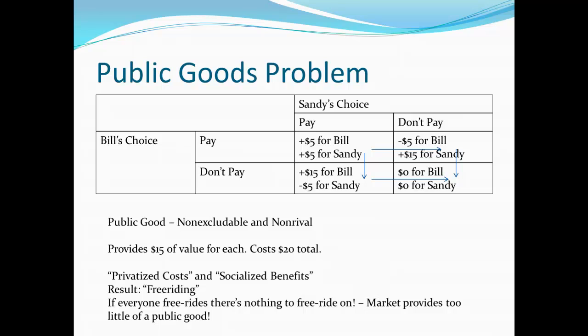Now, one thing I would say here is that I think immediately going to that as the solution is not particularly creative. We live in a world where we have things like Kickstarter, where it is possible to make my payment for a good conditional upon somebody else paying for the good. After all, we know with Kickstarter, we have a number of people that come together that decide they're going to fund this good, and they have to reach some target. If other people aren't willing to give enough for that target to be reached, I don't have to pay anything. So we can imagine Bill and Sandy setting up the same kind of scenario in which the only case in which either of them would pay would be if both of them are willing to pay. And that would also make sure that the good gets provided.